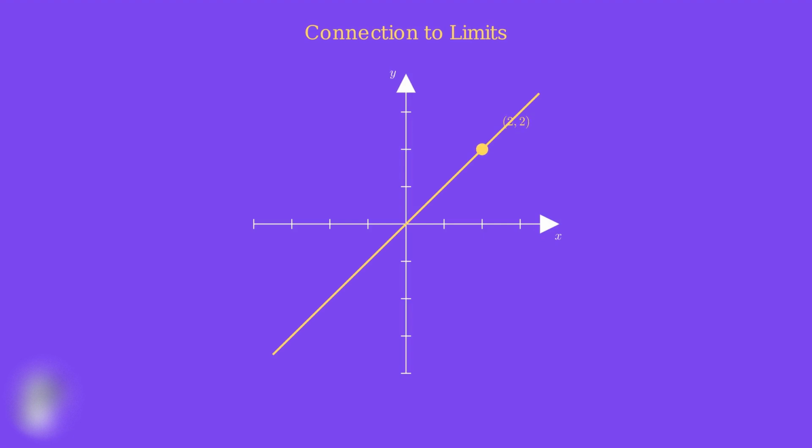Imagine we want to find the limit of f of x as x approaches 2. As x gets closer and closer to 2, what happens to f of x? Since f of x equals x, as x approaches 2, f of x also approaches 2. The limit is simply 2. This fundamental property gives us the identity rule for limits. The limit of x as x approaches a equals a. This simple but powerful rule forms the foundation for understanding more complex limit laws. The identity function's direct input-output relationship makes it the perfect building block for understanding how limits work with more complex functions.